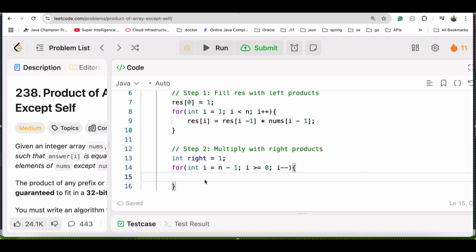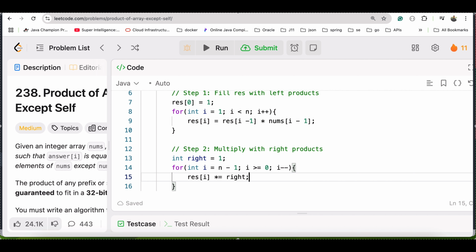So what we have to do here, first of all, res at I, we will multiply with the given number, right? Given, you can say, right. So right we have initialized to 1.